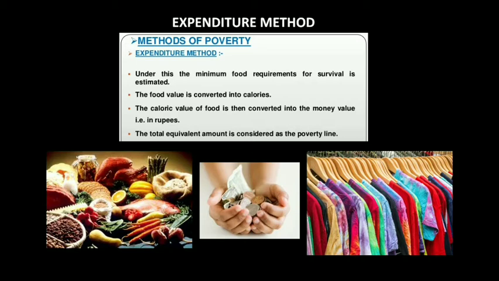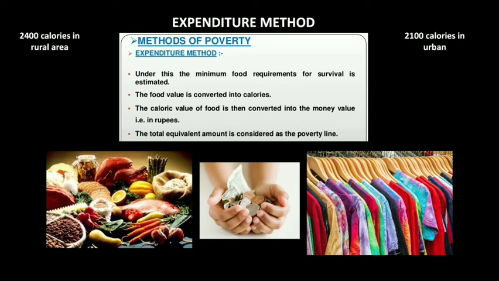According to the nutritional requirement, a person should at least have 2400 calories in a day in rural areas. If he eats fewer calories, say only around 500 to 1000 calories in a day, then he will also come under this poverty line, according to the measurement taken.